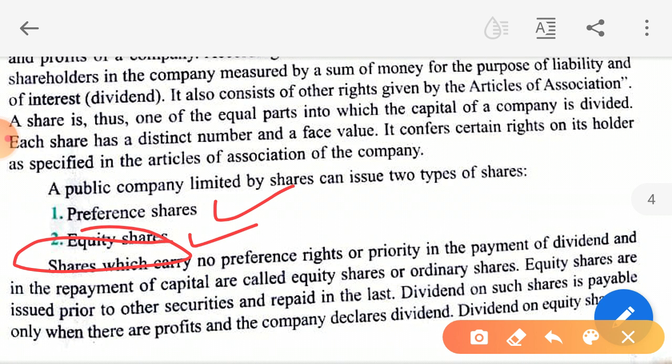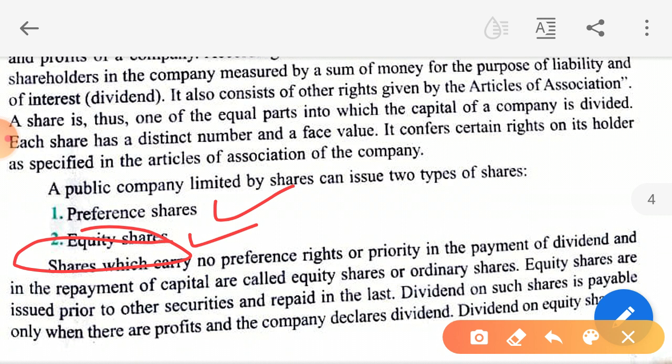So there are two preferential rights. First, dividend will be paid prior to equity shareholders, and the second preference is at the time of winding up of the company. अगर कंपनी बंद हो जाती है, at the time of winding up of the company, preference shareholders will get the amount prior to equity shareholders. Okay, there is a list of making payment. There is a list of making payment that is termed as liquidation of a company. ठीक है ना, Companies Act में ही है liquidation of a company. कंपनी बंद होने के तरीके बताए जाते हैं in that. Okay, that is how companies will be wound up.